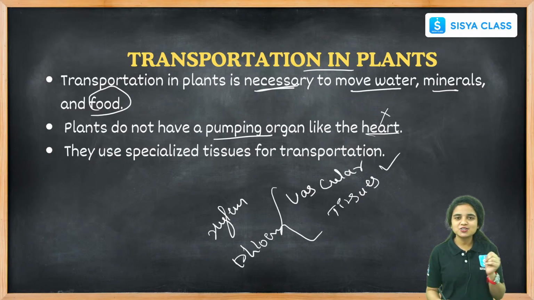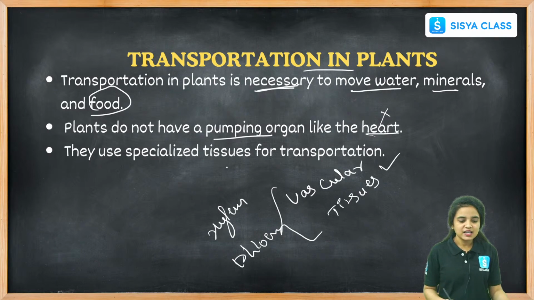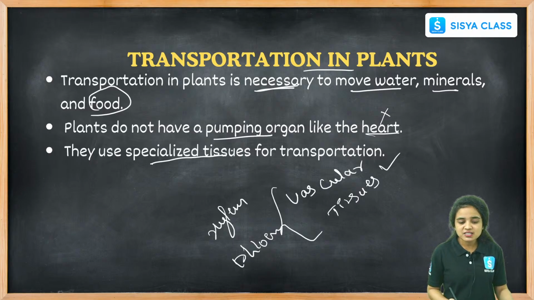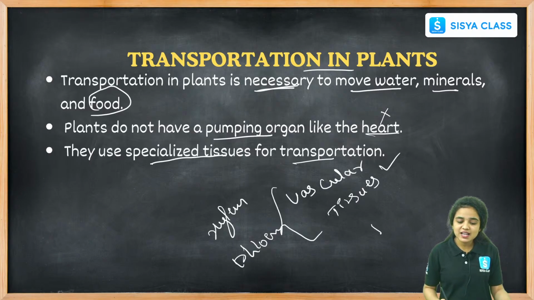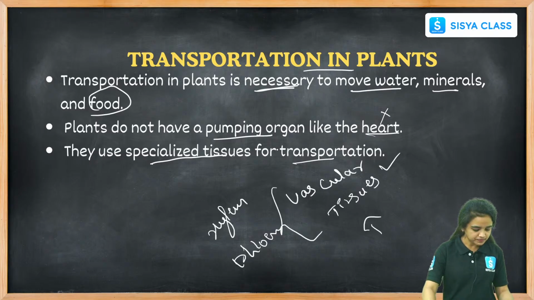These vascular tissues will supply the food materials, minerals, and water the plant needs. And they use specialized tissues for transportation. What are the specialized tissues here? The specialized tissues are vascular tissues.